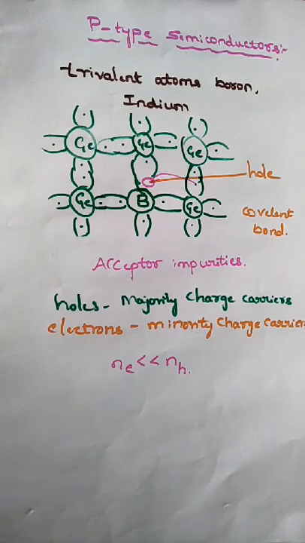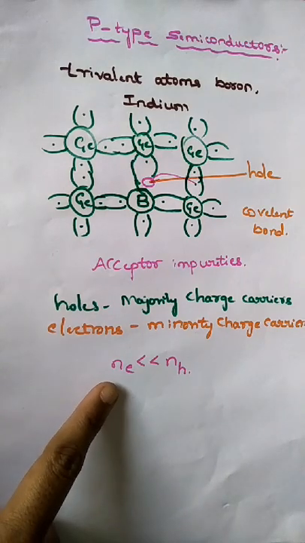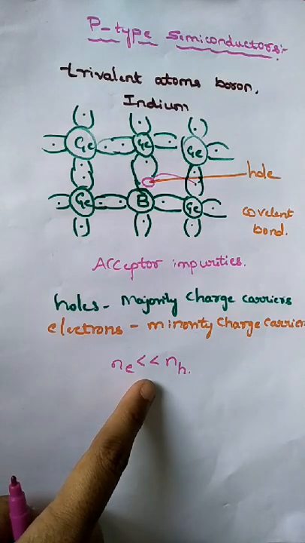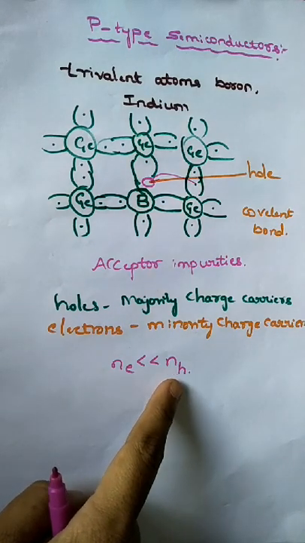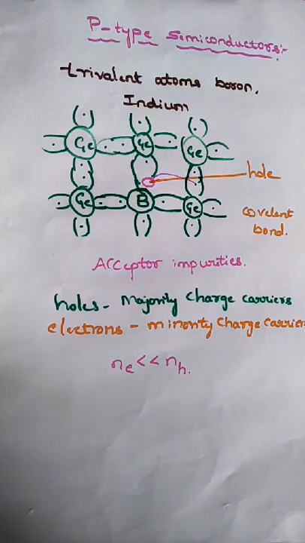In p-type semiconductor, it is doped with a trivalent atom. So a trivalent atom has 3 valence electrons. Obviously there is a chance of one vacant space, that is what we call a hole. So therefore, in p-type semiconductor, holes are majority charge carriers and electrons are minority charge carriers. So the number of electrons is very much less than the number of holes. Now let's see the energy band diagram for p-type semiconductor.